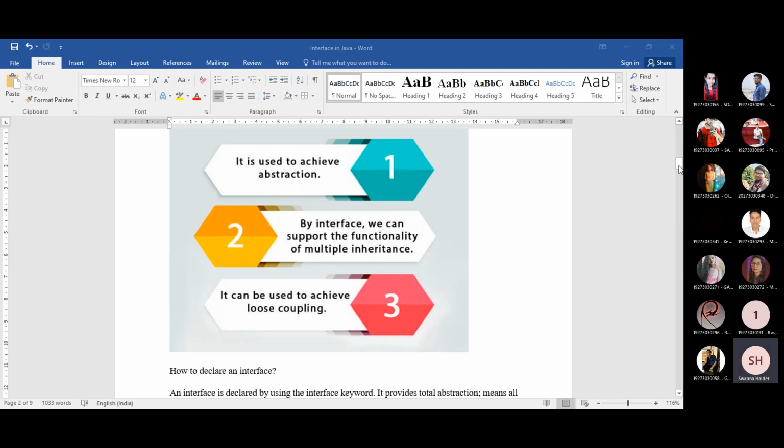So we are in the part that the basic concept for interface. The first point I have mentioned in this class, that interface is a fully abstract class. Okay. So the first point that you need to know about interface, that all the methods that you will declare inside the interface must be abstract.